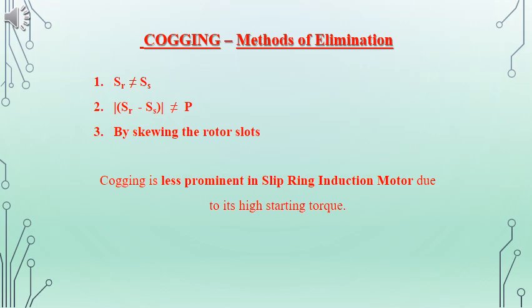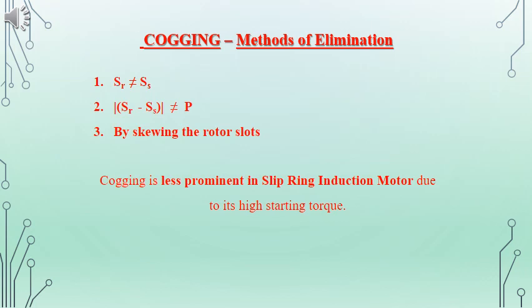Another way of reducing or eliminating the cogging effect is skewing the rotor slots. Hope you remember what is meant by skewing. The slots should never be parallel to the shaft of the machine. As in the case of crawling, the cogging also will not be prominent in the case of slip ring induction motor because of high starting torque.